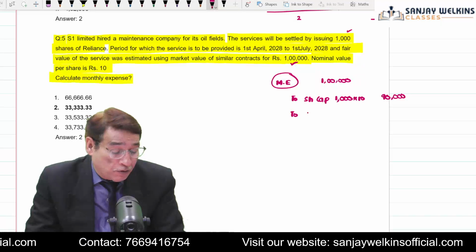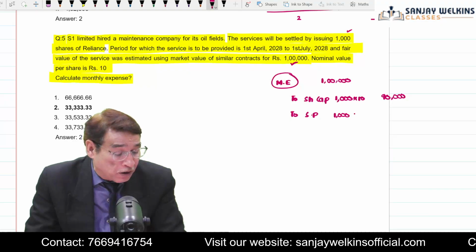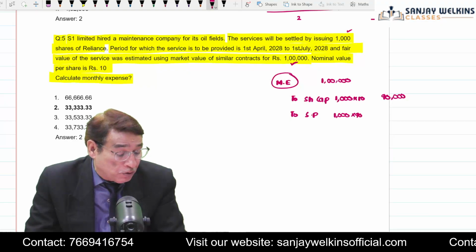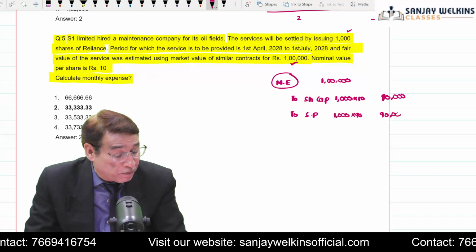Share capital account debit to security premium, and your security premium will be equal to 1,000 into 90. That is equal to 10,000 and this is equal to 90,000. So this is the entry.